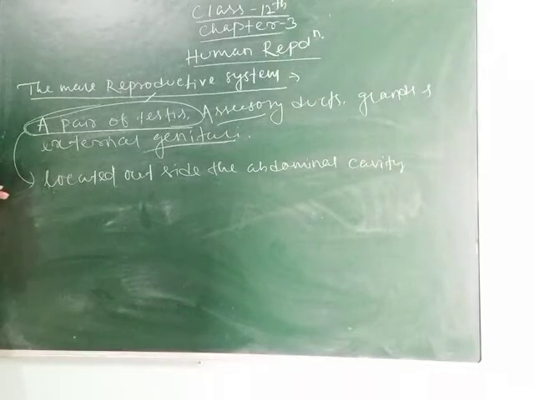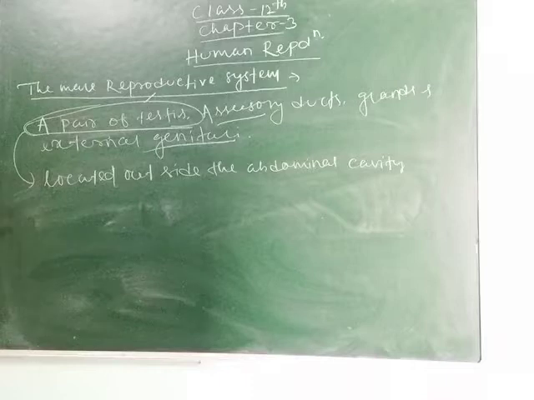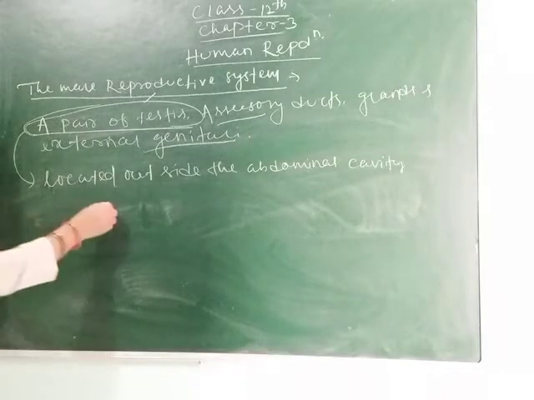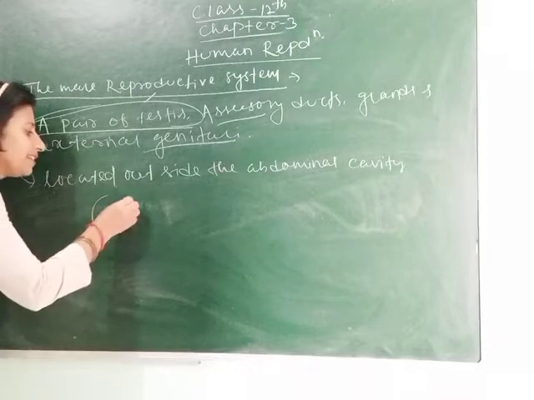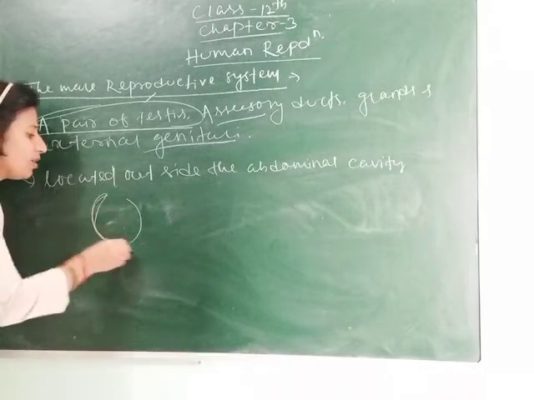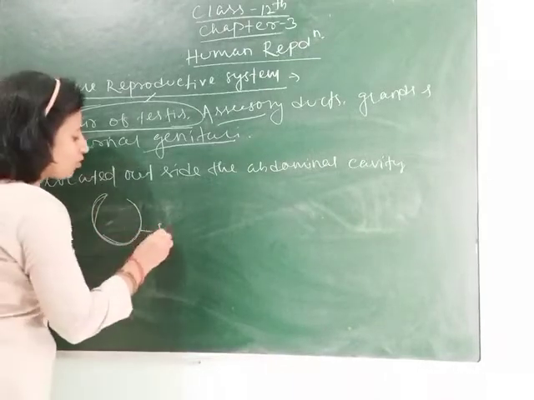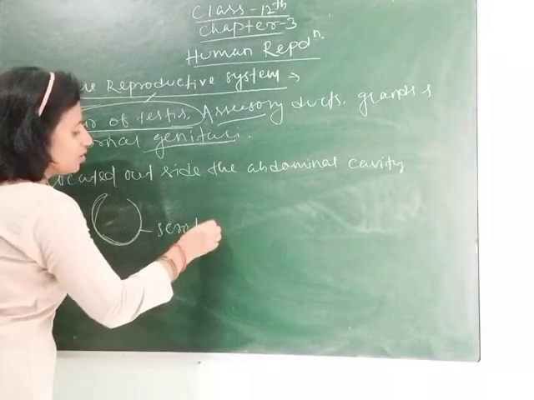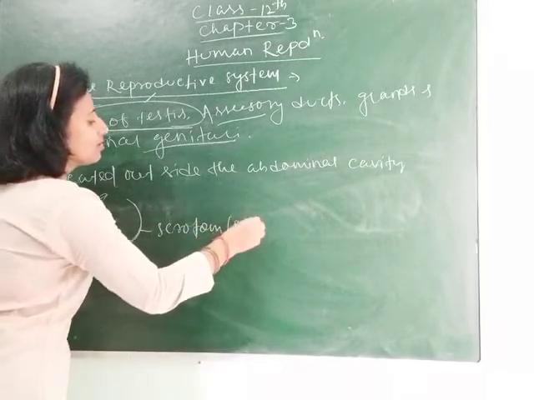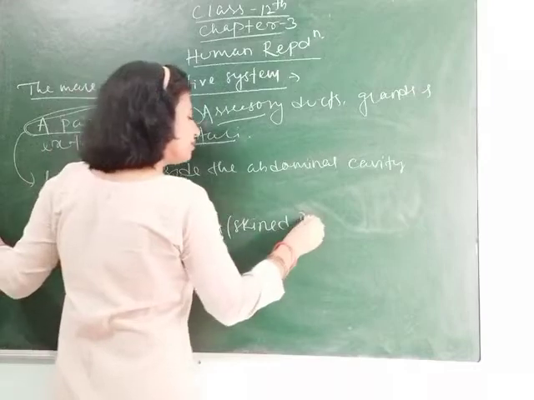The testis consists of many chambers, and it is covered by a thin layer of skin called the scrotum. Scrotum is a skin pouch.